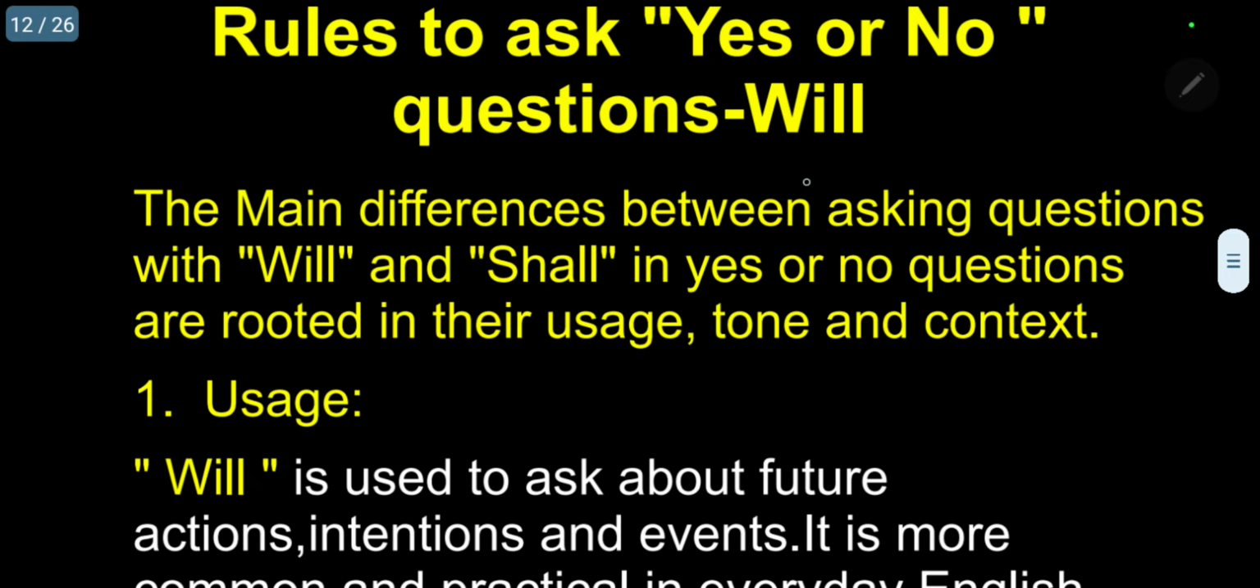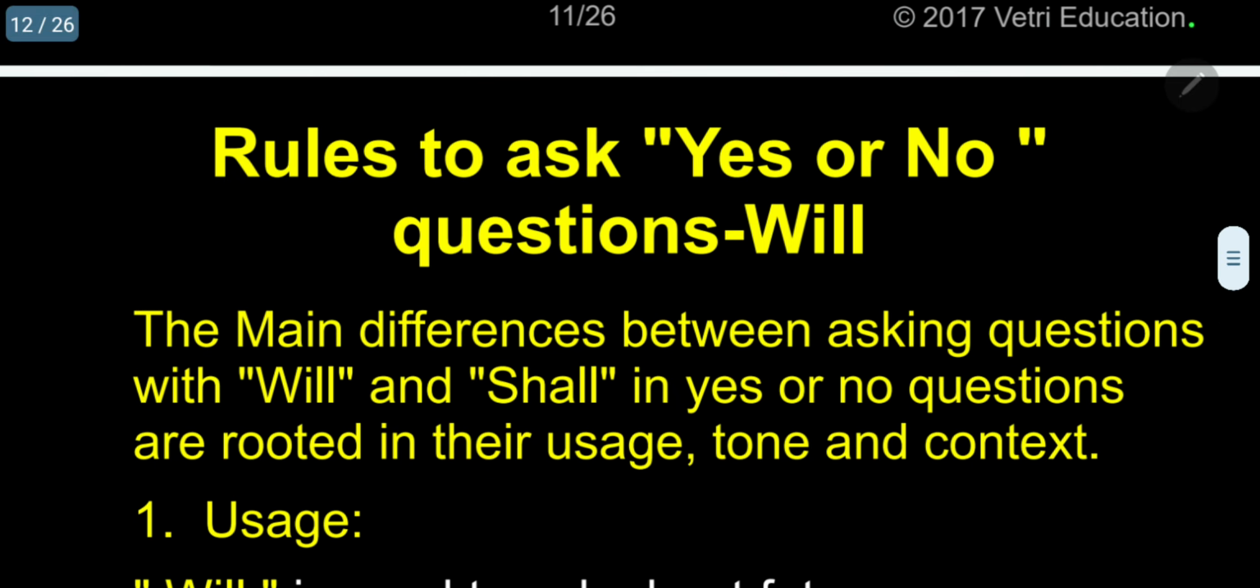Now, with this, let me go for rules to ask yes or no questions. Under this, the main important differences between will and shall, both we are using to represent future tense. My dear students, many students may not be aware of the correct usage of will and shall. So let me explain here. Please carefully follow. Then only when you are raising a question, you can use it properly.